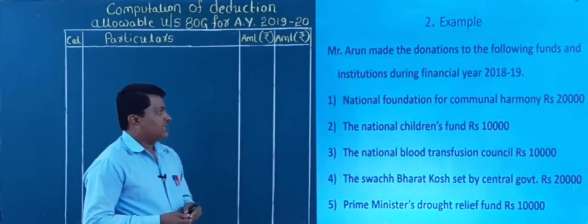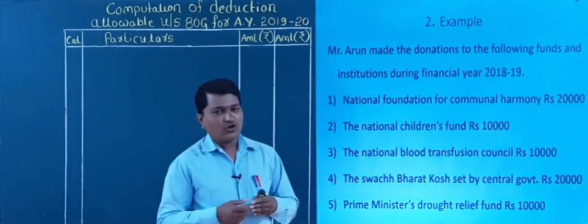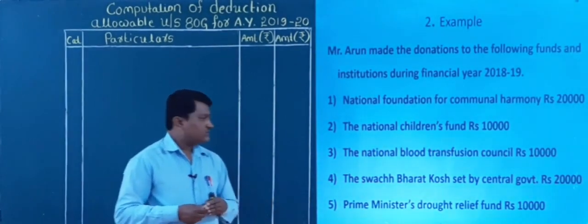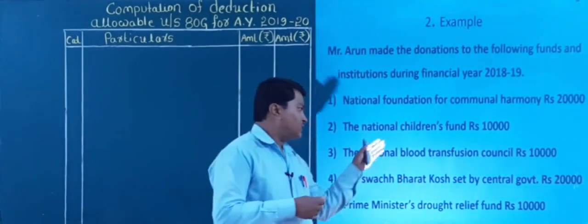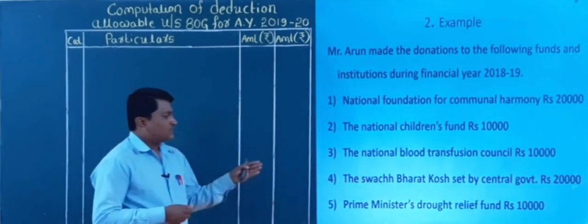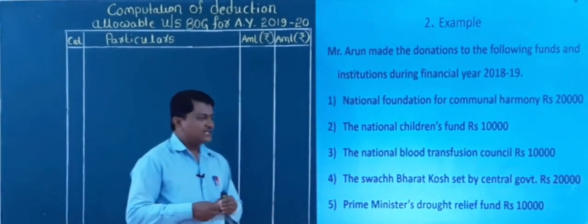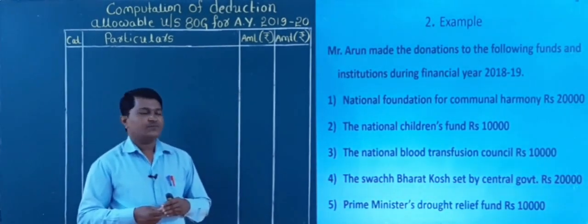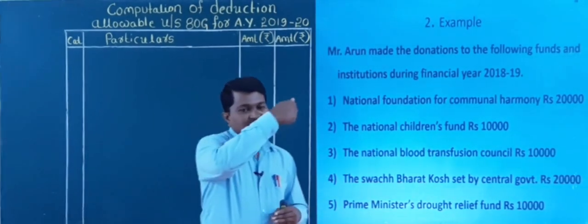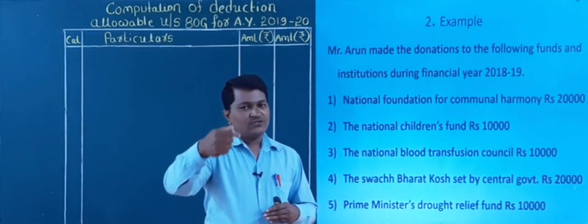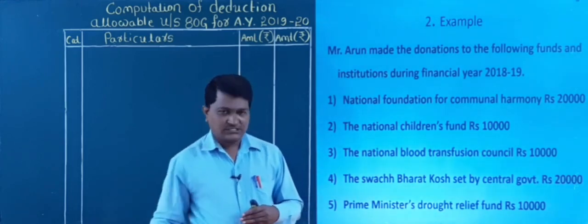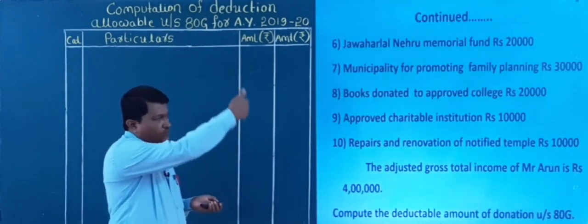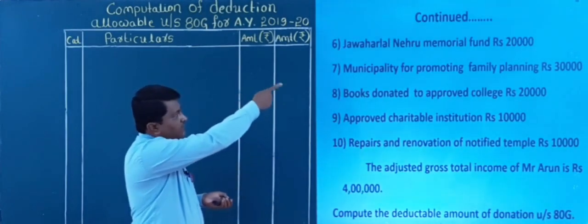First, the National Foundation for Communal Harmony rupees 20,000, the National Children's Fund rupees 10,000, the National Blood Transfusion Council rupees 10,000, the Swachh Bharat Kosh set up by central government rupees 20,000, Prime Minister Drought Relief Fund rupees 10,000. So it is on the first slide, but please write down this problem separately on a page. First of all, write down these five donations and later you continue there. The sixth one continues.